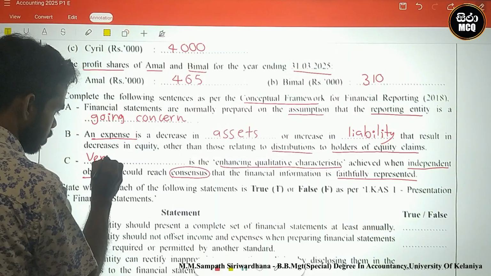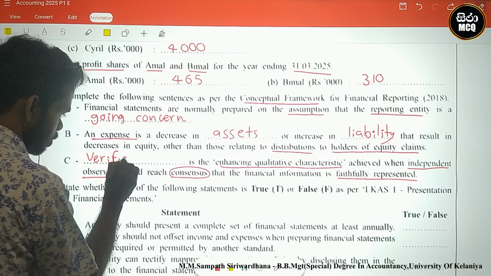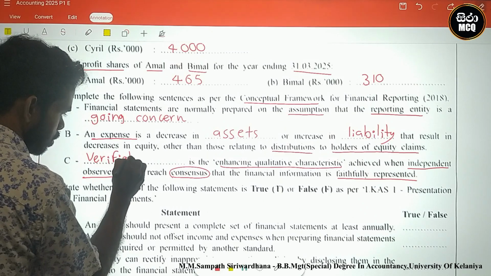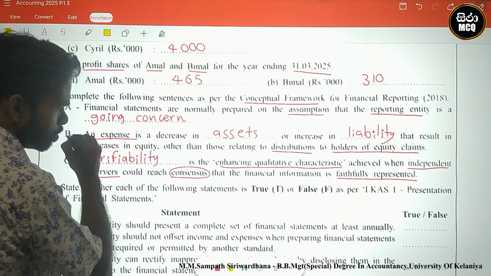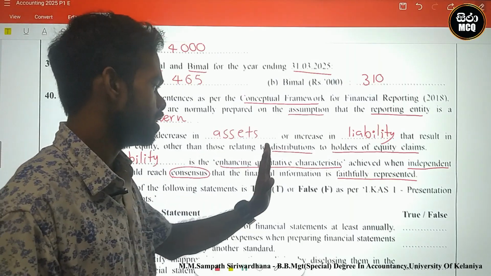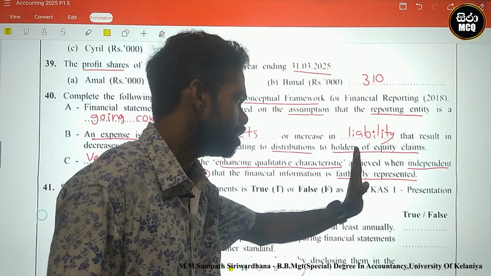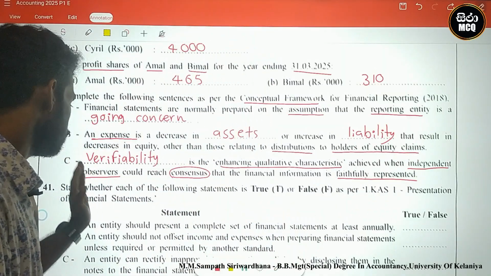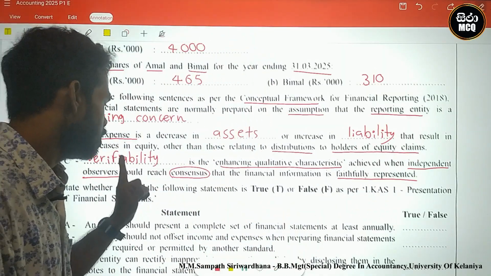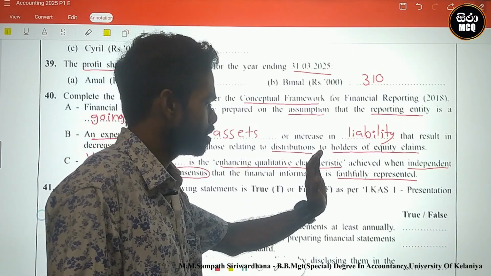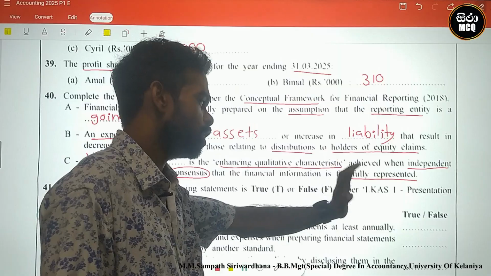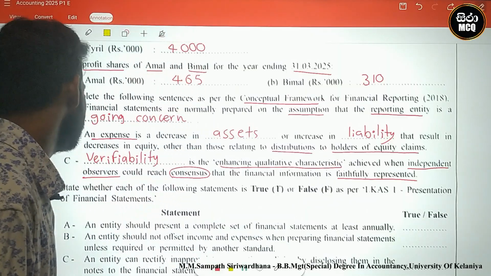Verifiability is an enhancing qualitative characteristic achieved when independent observers, auditors, could reach consensus that the financial information is faithfully represented. Okay, this is the answer.